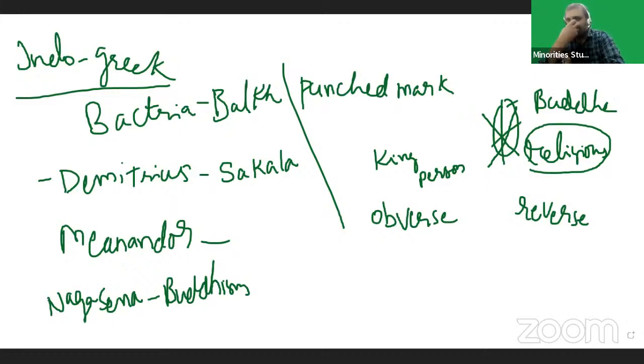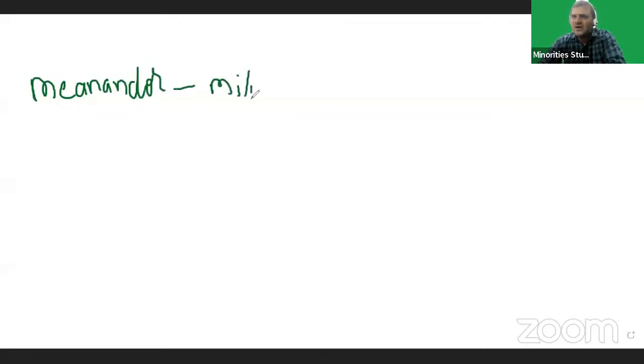Nagasena gave importance to Buddhism. Because of Nagasena, Menander converted to Buddhism. Remember Nagasena and Menander. In Indian literature, Menander was called Milinda.